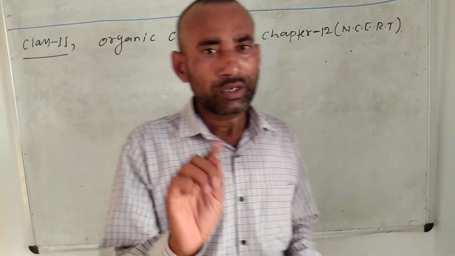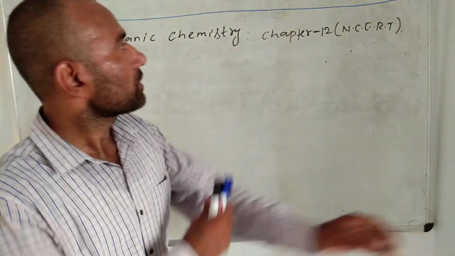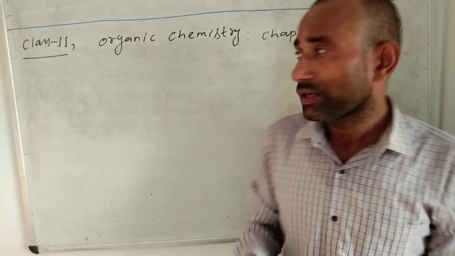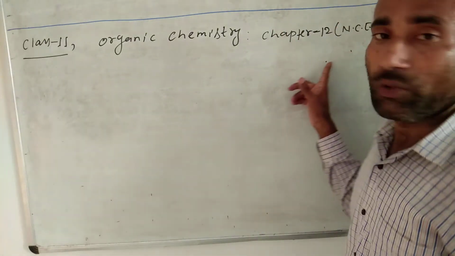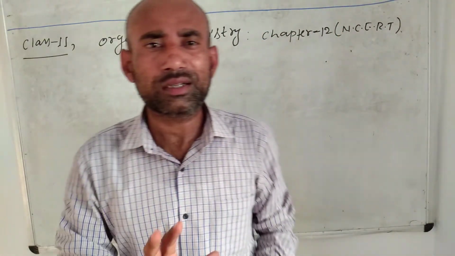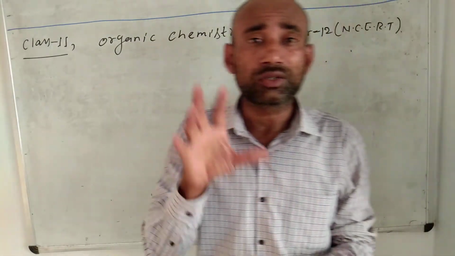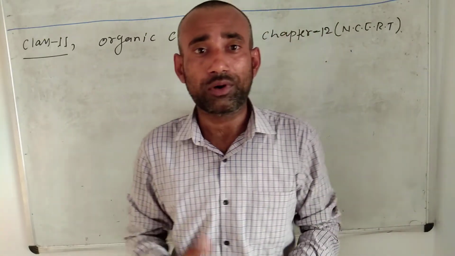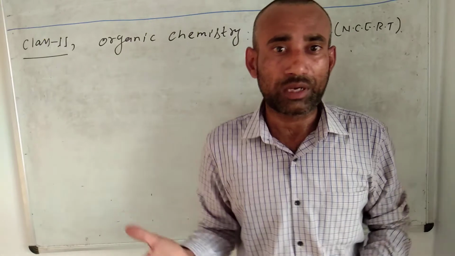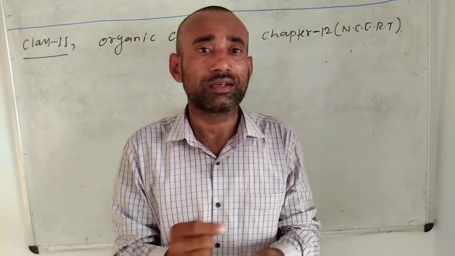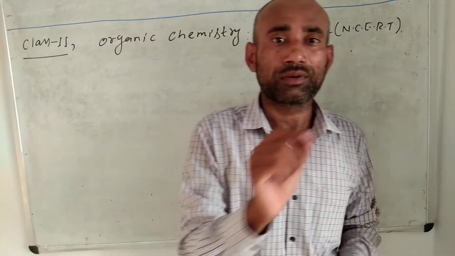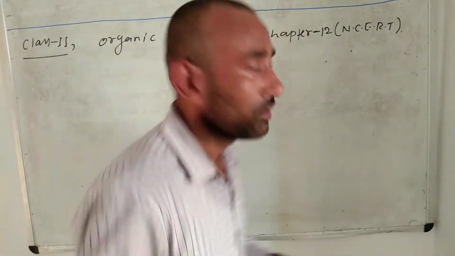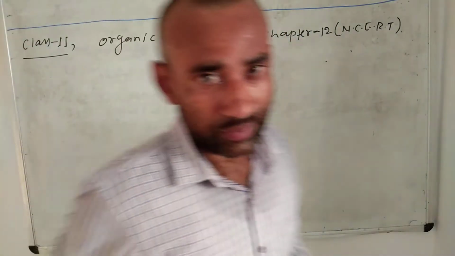According to the NCERT, organic chemistry starts from chapter 12. To understand organic chemistry, you should have strong concepts of chemical bonding. I hope all of you have knowledge about chemical bonding, because according to the NCERT it is chapter 4, so you have already read this. So I think you will have no problems if I start the organic chemistry of 11th.